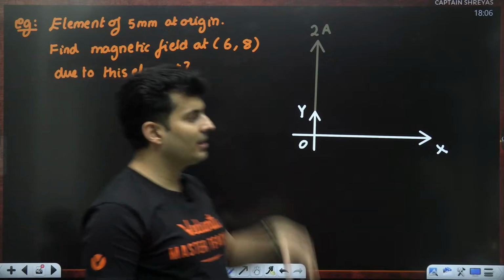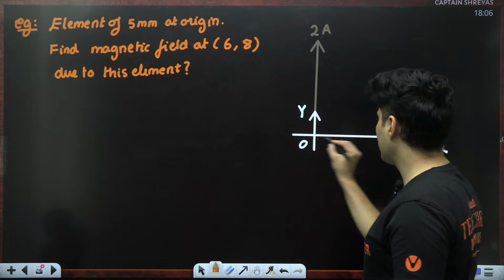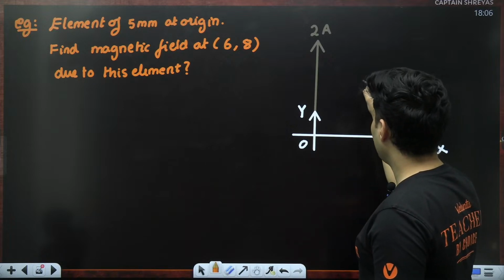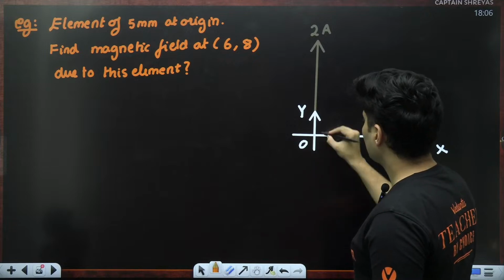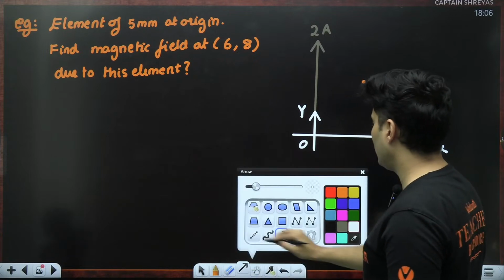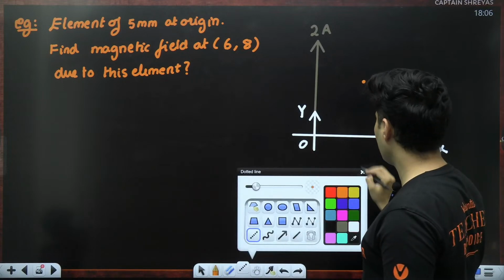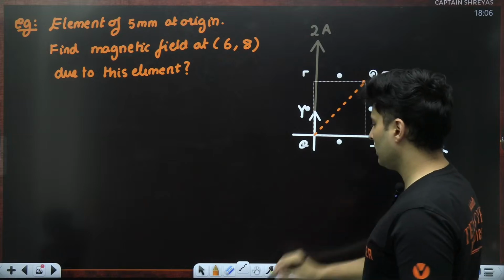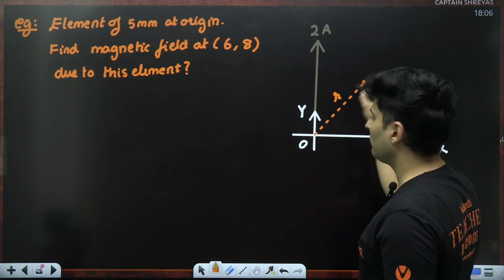First, let's locate where this point is. (6, 8): 6 units in x, 8 units in y, so somewhere over here. So this is that point, guys. Let me just directly draw a line which is your position vector like this. Can you quickly think and tell me what might be the length of this r?